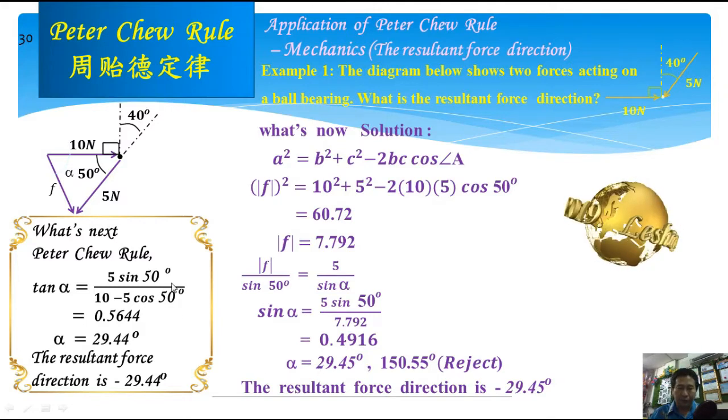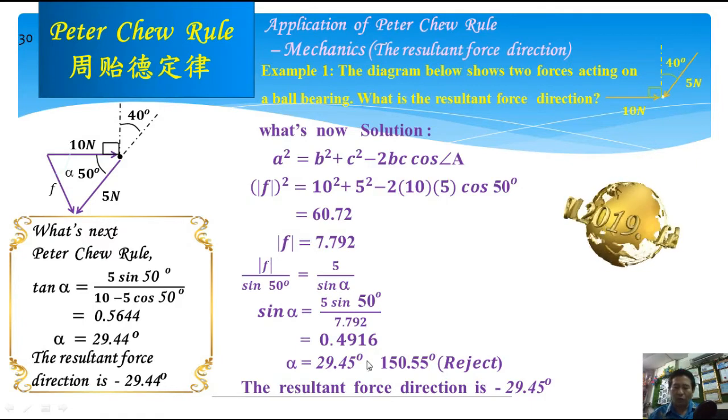But by using Pikachu rule, we can directly get the resultant force direction. And also we can see Pikachu rule is more easy and accurate. You can see 1, 2, 3 steps here, how many steps? Cosine rule plus sine rule. Okay, this is why we need to learn Pikachu rule.